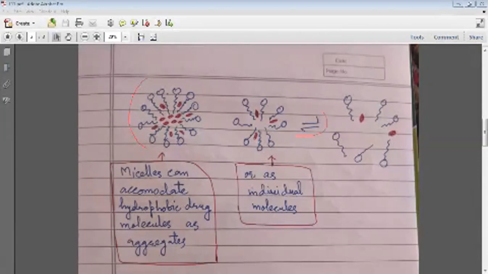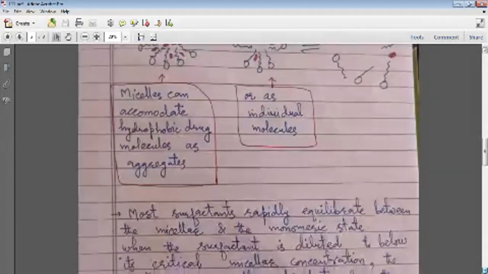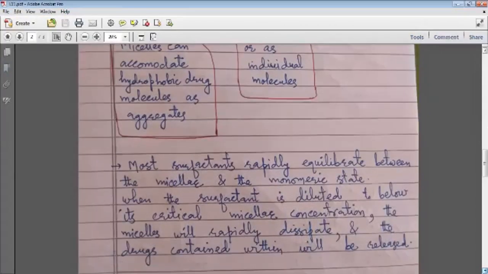So this is just an equilibrium. That means after these are formed, they will go to a particular site of the body where these surfactant micelles will basically release these drug molecules. So this is just a simple solubilization and drug delivery, and a simple way to understand it.